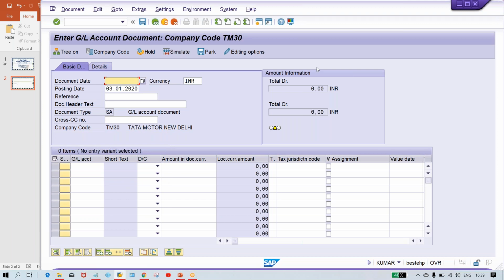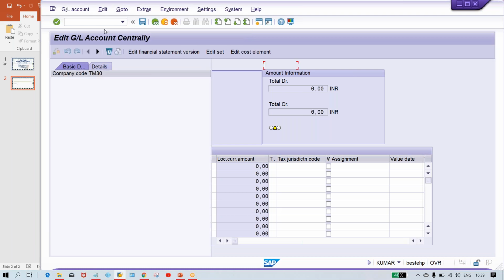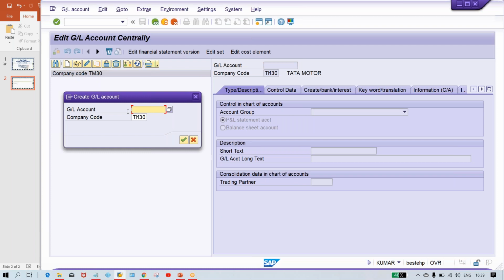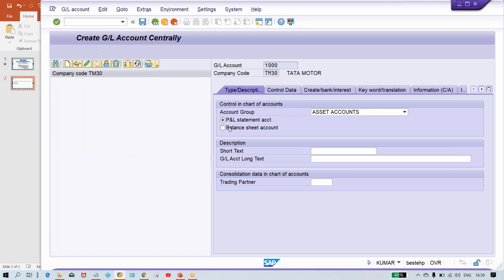Okay, sorry, I forgot. Actually before testing, we have to set up a GL account also. So FS00, and here TM30 itself is there. Click on create, and you create a GL account. Let's suppose bank account we are going to set up. So select accept here, control data, apply all these things, and then create bank interest, field status group, and save it.